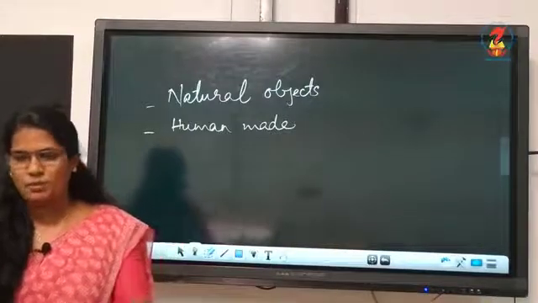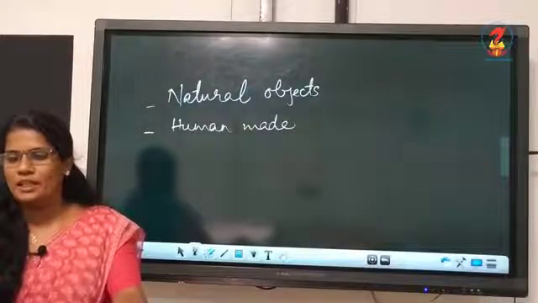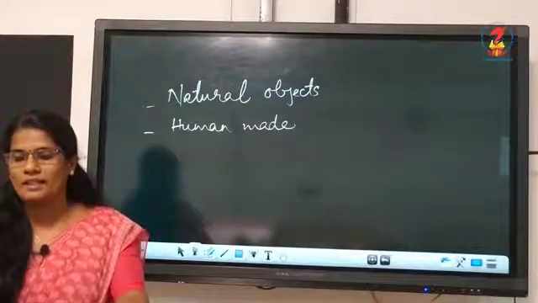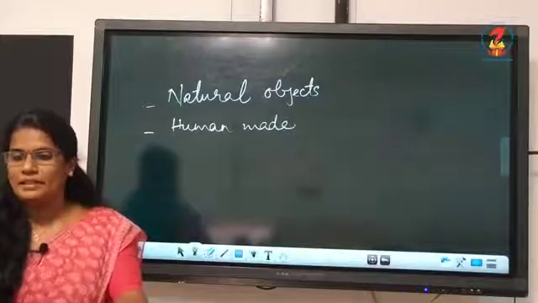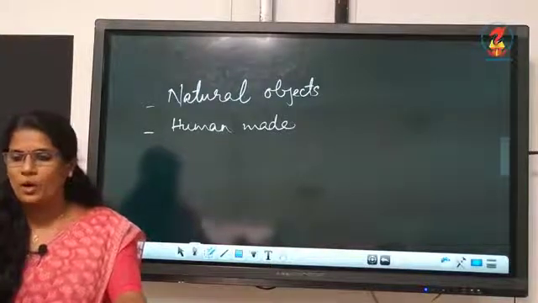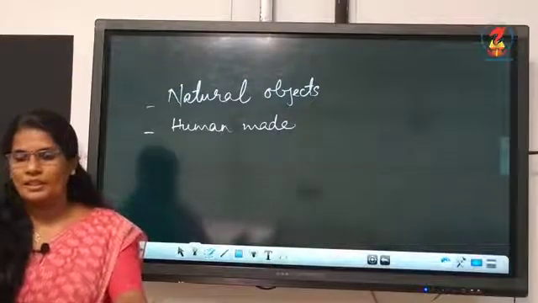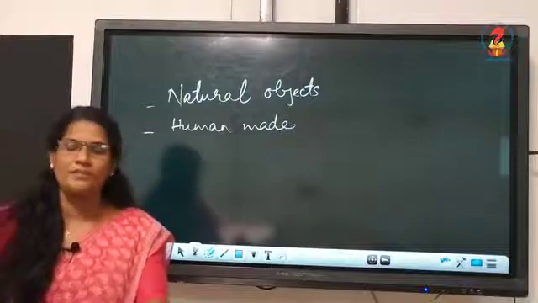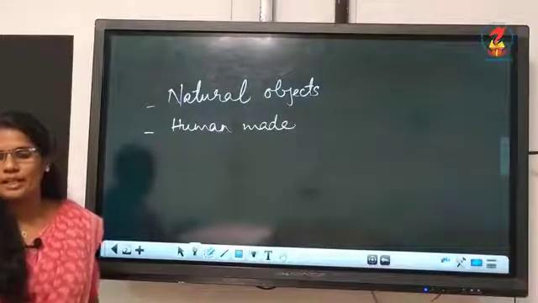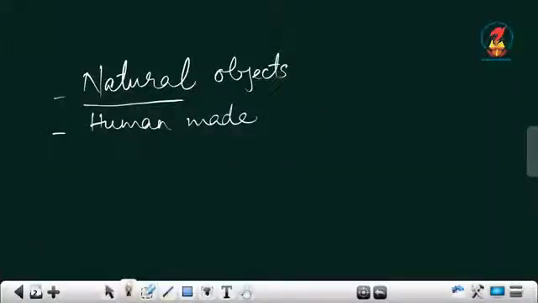So, go to Chapter number 1, Environment, page number 1. Take page number 1, you can see in the side there is a box. It is given that environment is our basic life support system. It provides the air we breathe, the water we drink, the food we eat and the land where we live. So, all these are natural environment, all these are given by nature. Underline this sentence children: environment is the basic life support system. It provides us the air we breathe, the water we drink, the food we eat and the land where we live. All this is provided by nature.